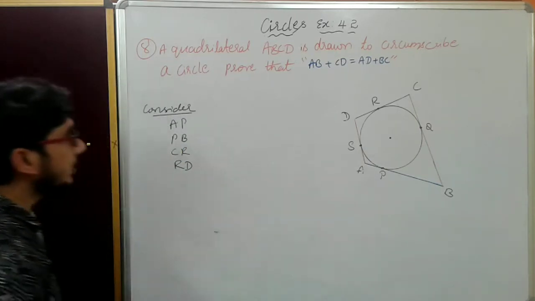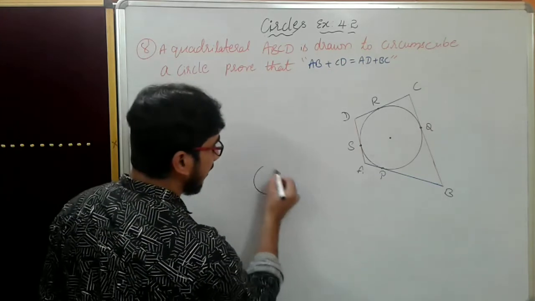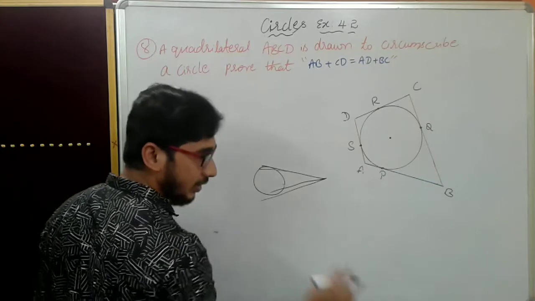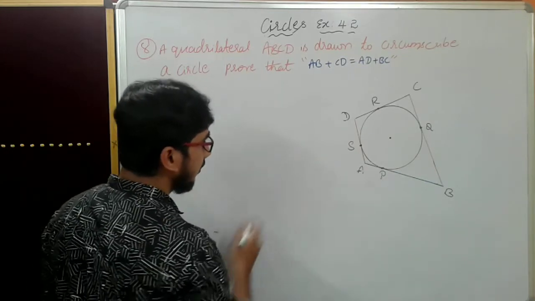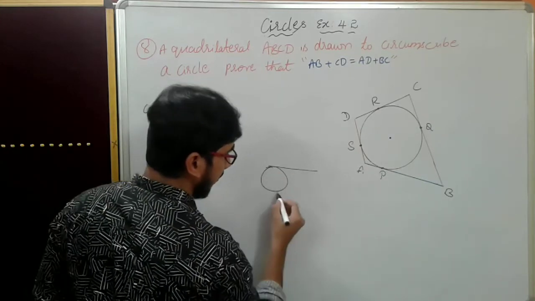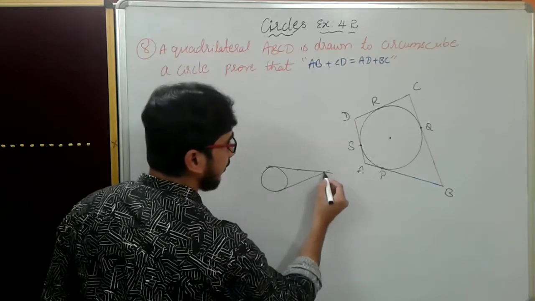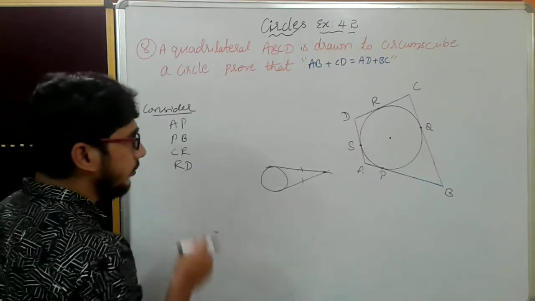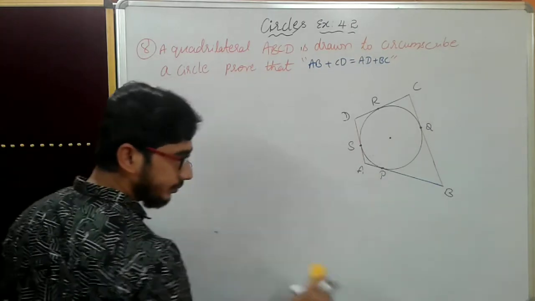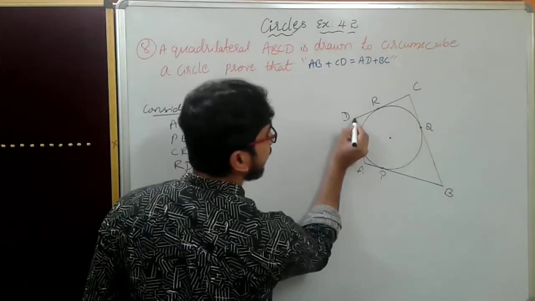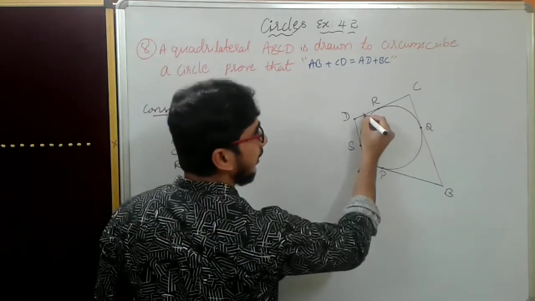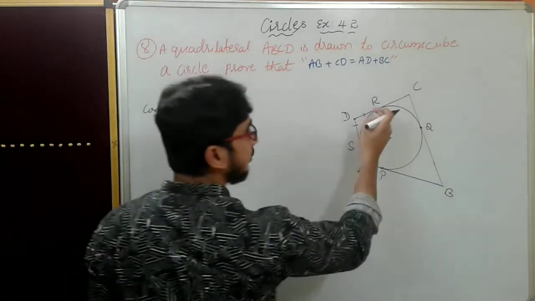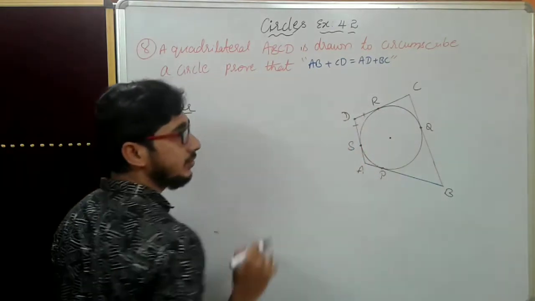See, you know that this is a circle and this is the external point. Then these two tangents are equal. So what will happen? Now this is an external point. This one and this one are equal because they are the tangents.